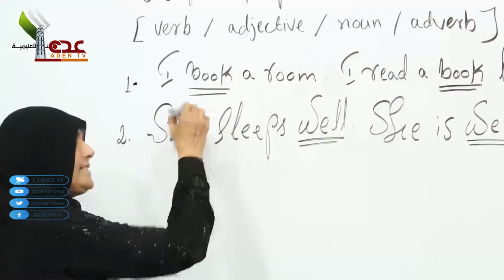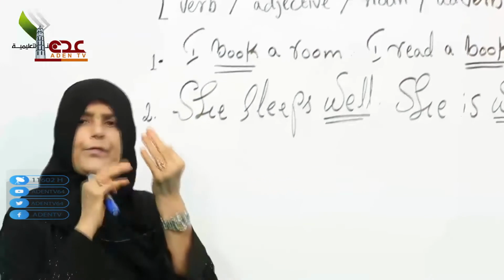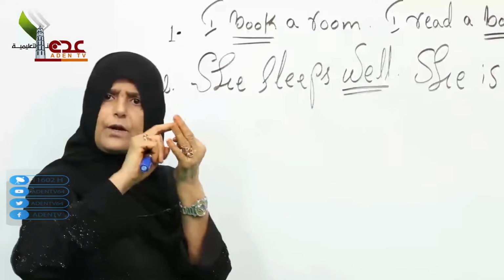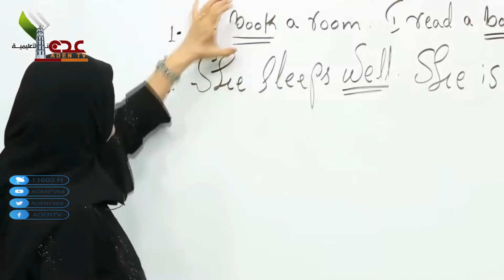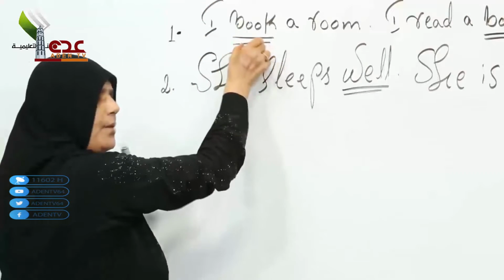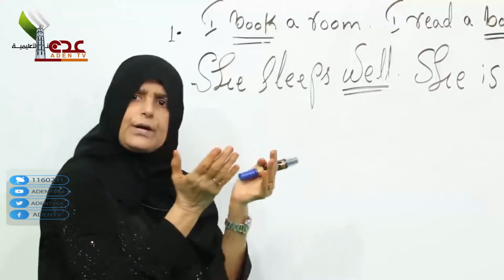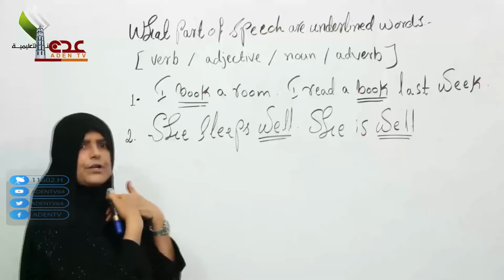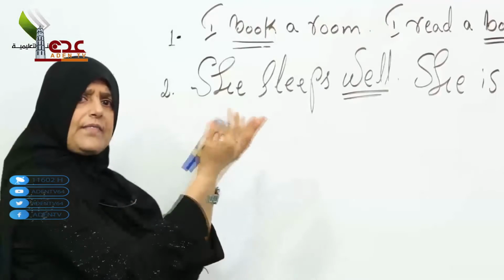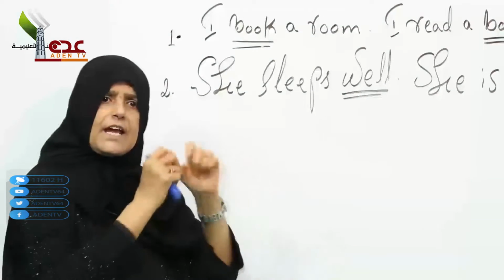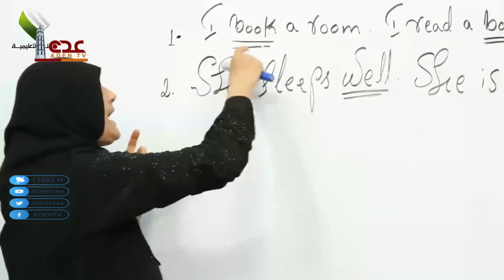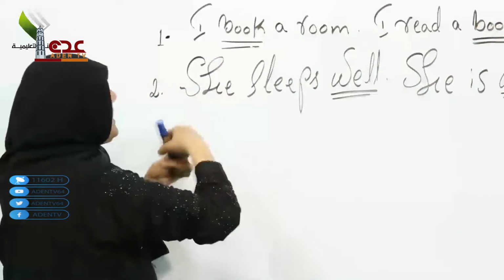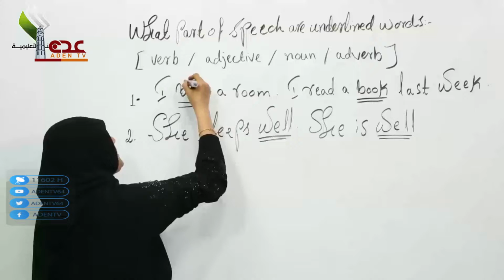As we know, a sentence is formed of 3 parts. The first one, verb. The second one, subject. The third one, object. Now I'm talking about the verb, the word book. As we know, it can be a book, but not in this sentence. Here it is a verb. I'm coming from London, and I want to take a room in the hotel, so I go to the hotel and book a room. In this case we are talking about a verb.